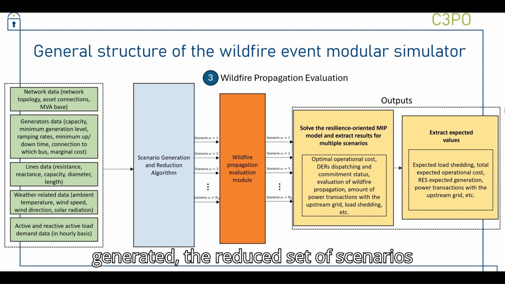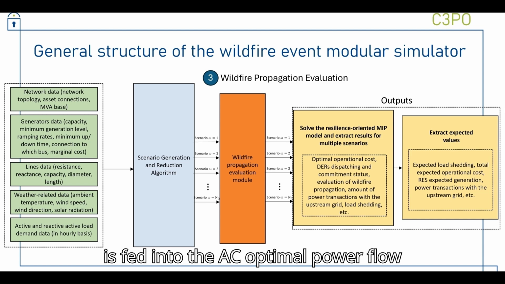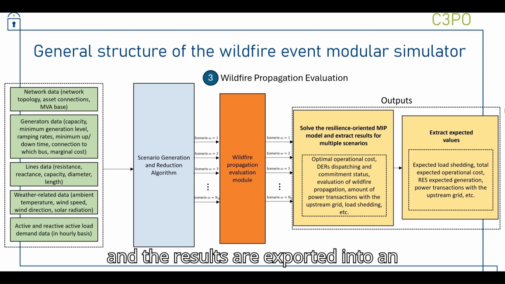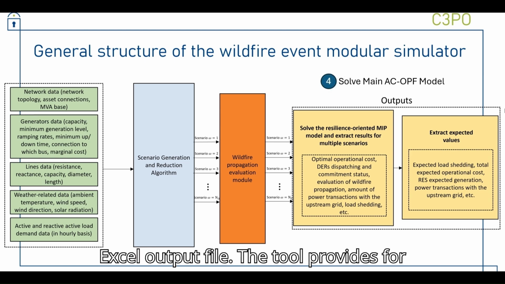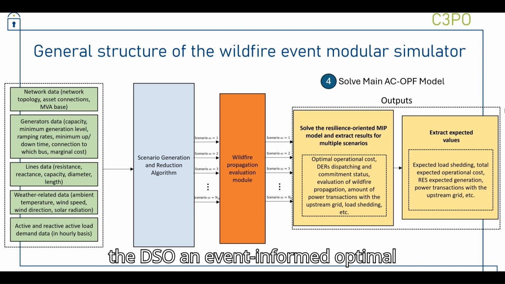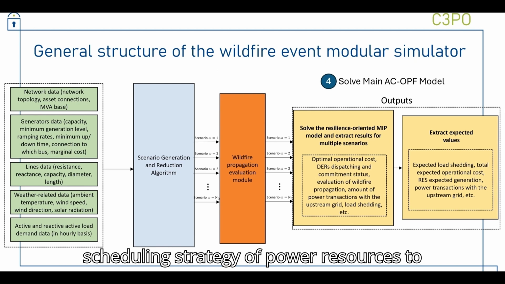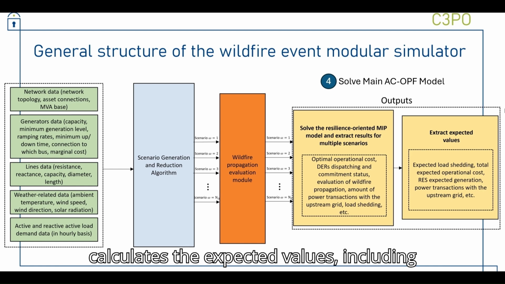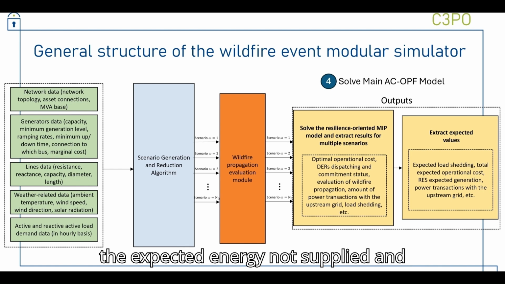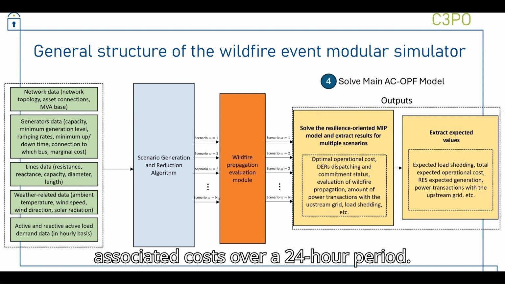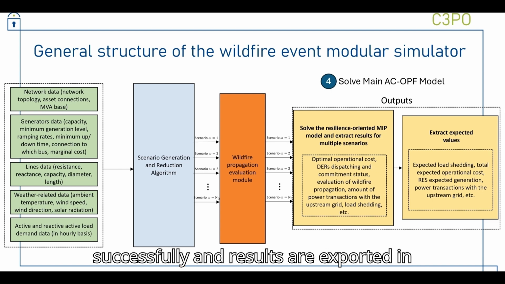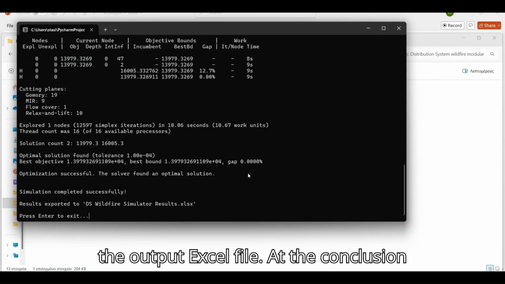Once the scenarios are generated, the reduced set of scenarios is fed into the AC optimal power flow model, which is solved for each scenario, and the results are exported into an Excel output file. The tool provides for the DSO an event-informed optimal scheduling strategy of power resources to enhance the resilience of the grid and calculates the expected values, including the expected energy not supplied and associated costs over a 24-hour period. As can be seen, the model is solved successfully and results are exported in the output Excel file.